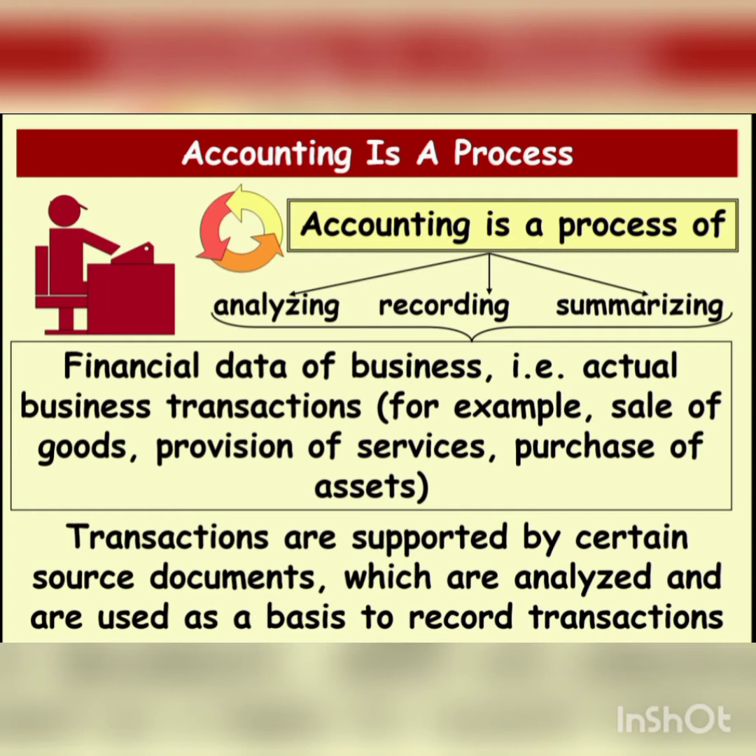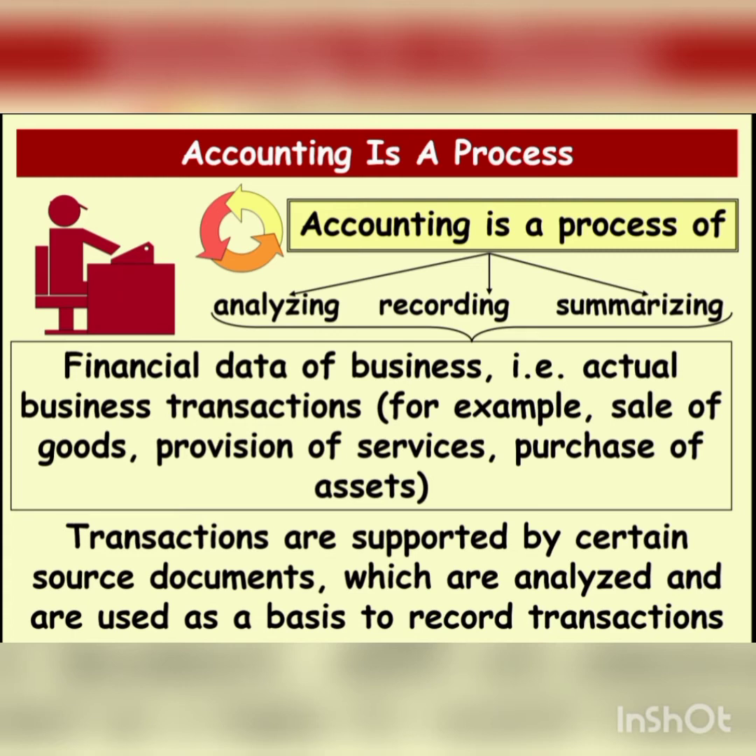Now, what is the meaning of accounting? It is a process with three very important steps: analyzing, recording, summarizing. Analyzing means we get source documents, that is, evidence such as vouchers and bills. First we collect these documents. After that, we analyze whether they are all correct and whether any wrong entries have been passed. We have to search and confirm it. Then these are the source documents which we have to record.